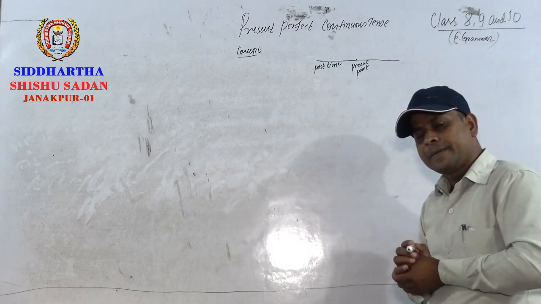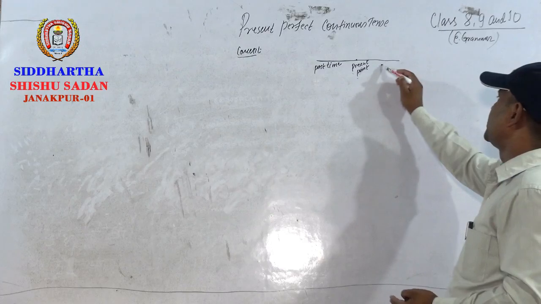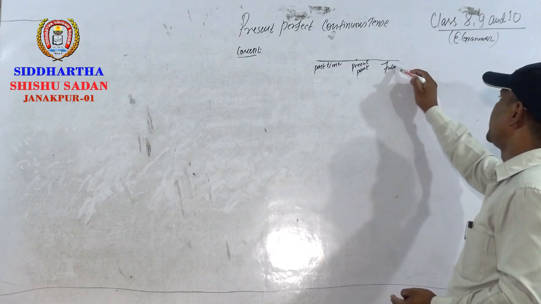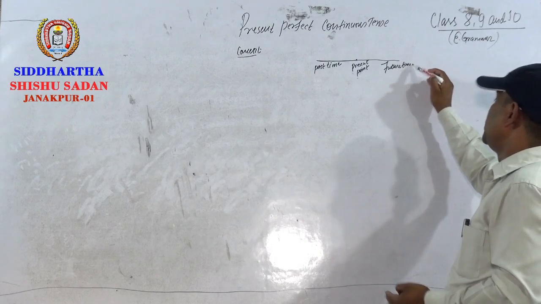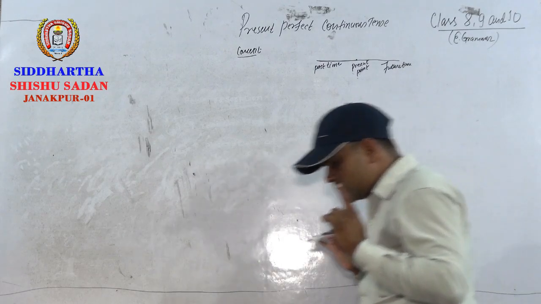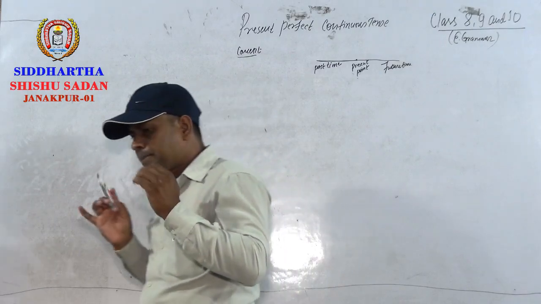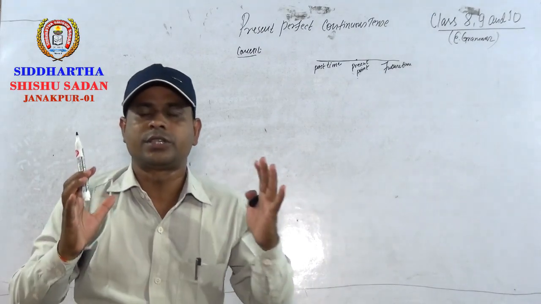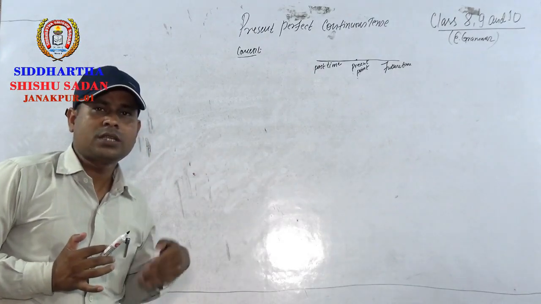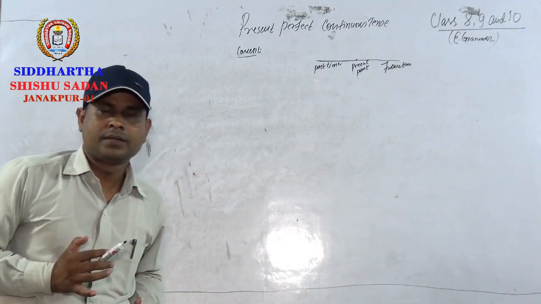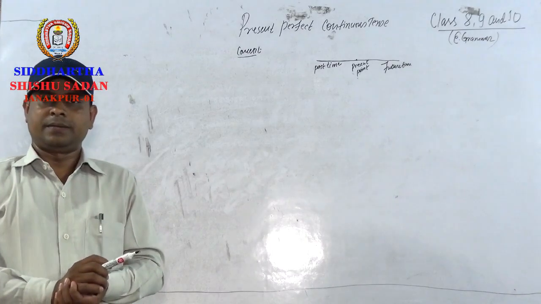Okay? And from here to the right, future time. Now, let's see what does present perfect continuous tense denote here? What sort of action, what sort of work is denoted by it?